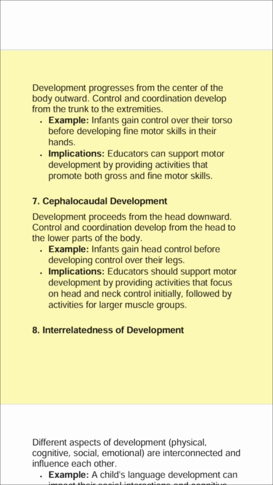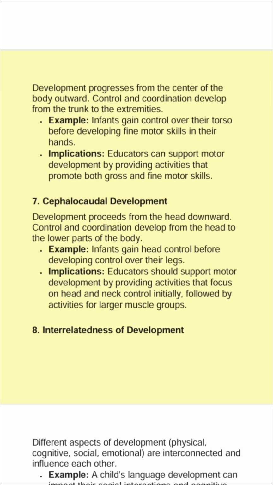7. Cephalocaudal development. Development proceeds from the head downward. Control and coordination develop from the head to the lower parts of the body. Example: infants gain head control before developing control over their legs. Implications: educators should support motor development by providing activities that focus on head and neck control initially, followed by activities for larger muscle groups.